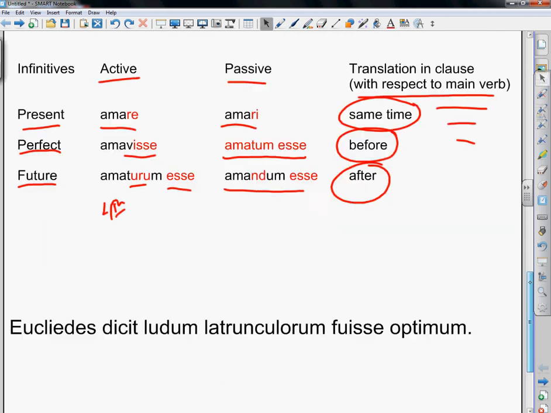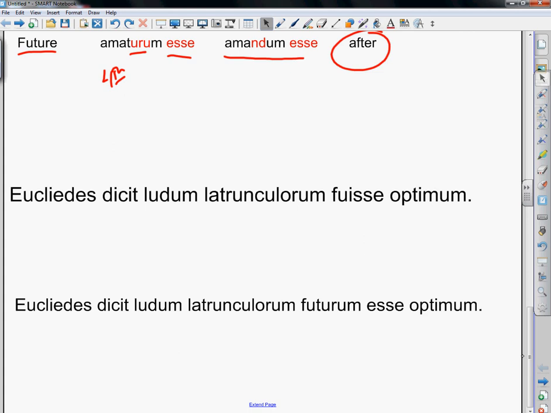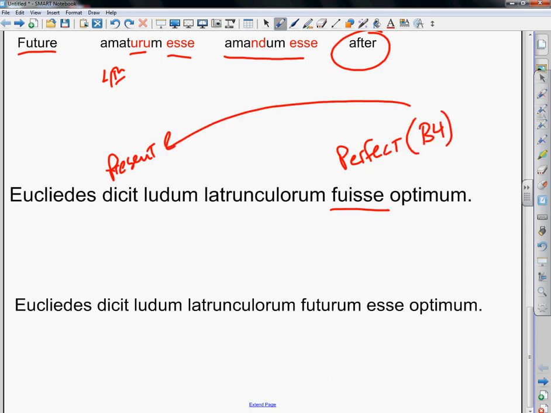So let's change that sentence that we just did. Euclides says, that's present tense. We have an infinitive that is perfect tense. So this action happens before the present tense. So I would translate that as Euclides says the game of robbers was the best game. This action happens before this action.